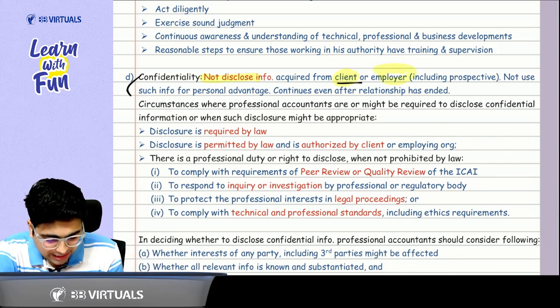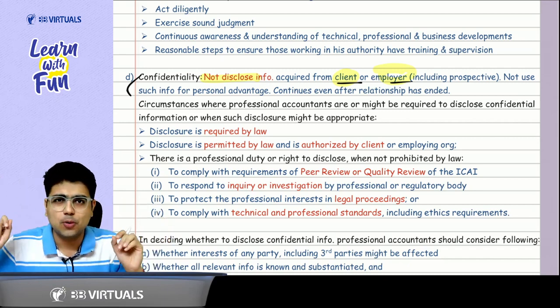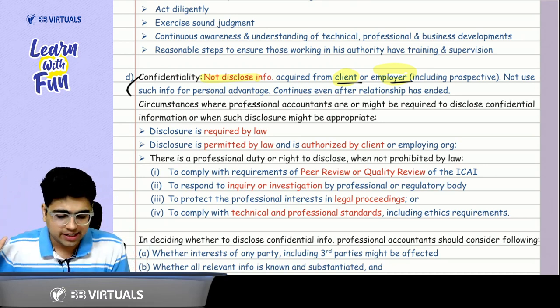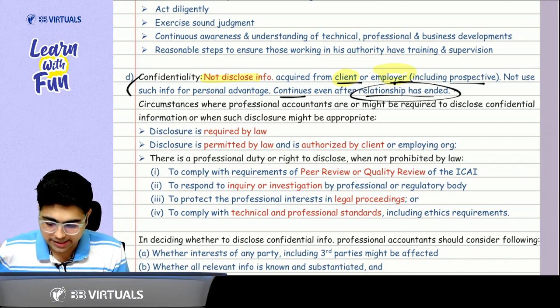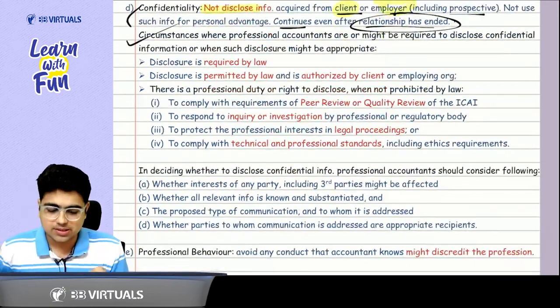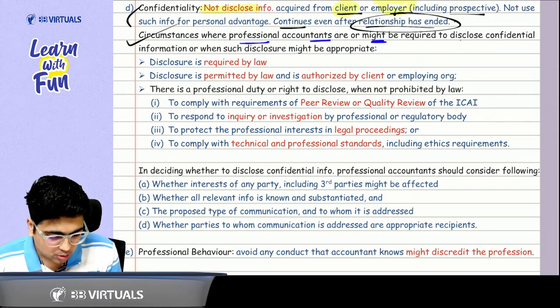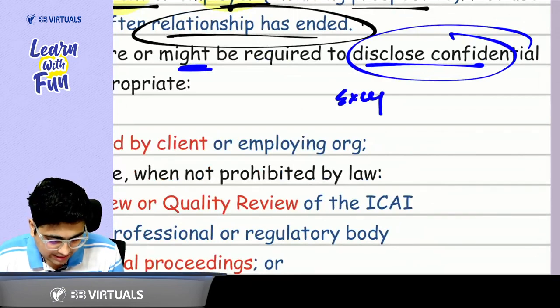Now, what do you mean by client and employer? Current client or a prospective client? Sir, it includes the current client, the previous client, and also the prospective client. Including the prospective also, it continues even when the relationship has ended. Then we discussed certain circumstances where the professional accountants might be required to disclose the confidential information. So you can call these the exceptions.